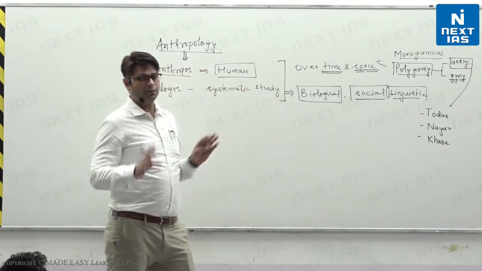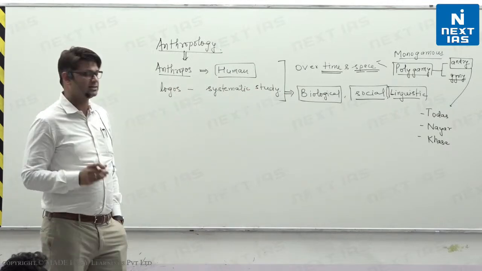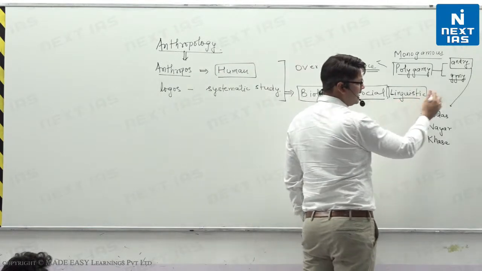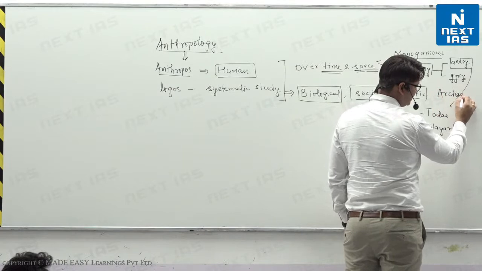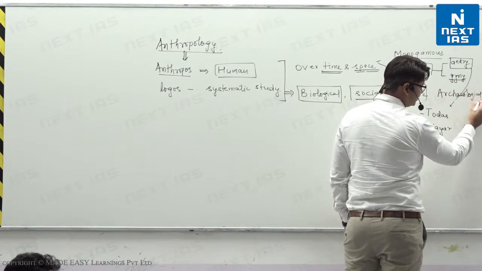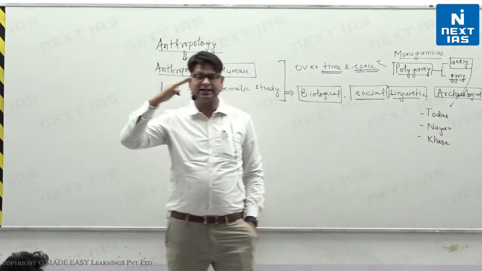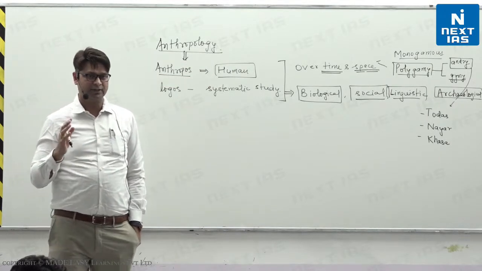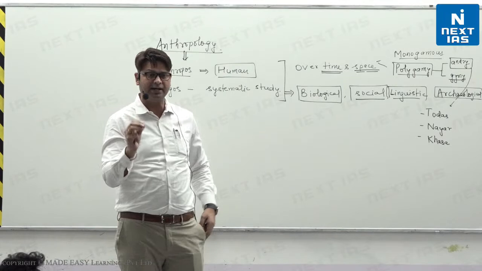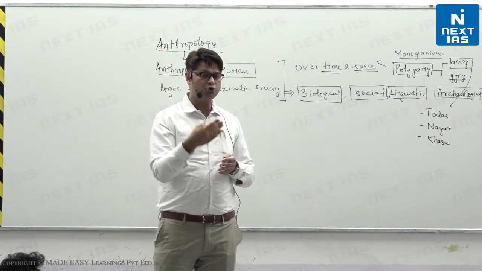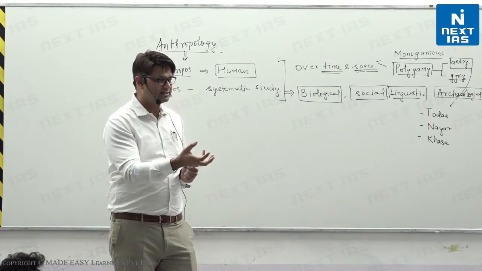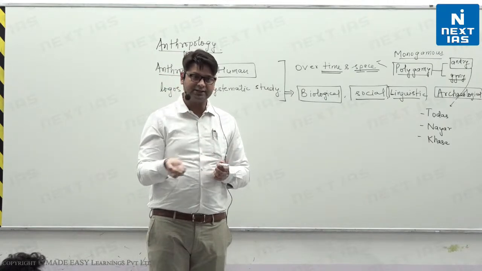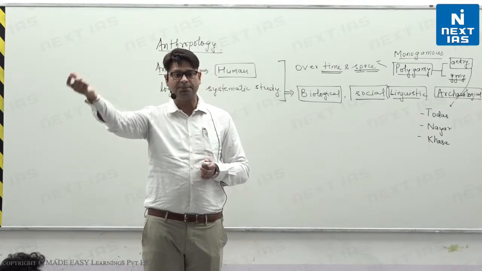This is anthropology. Anthropology is broadly divided into 4 major sub-branches, that is biological, socio-cultural, linguistic and archaeological, right? What is archaeological anthropology? It is the study over time, you can say, right? Study of past cultures about which we do not have anything in written. We just have some artifacts, some tools, and those tools we try to understand, interpret how they might have been made, what material was used, what kind of technique was used, what could have been the purpose of those tools.